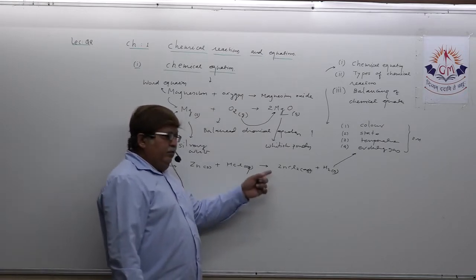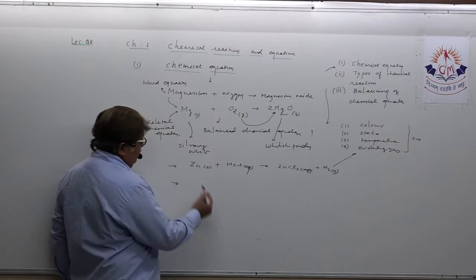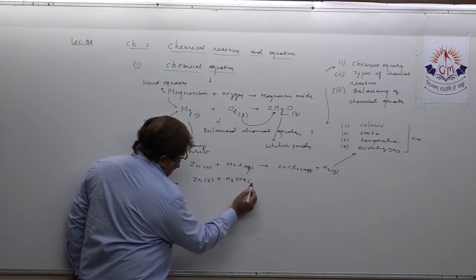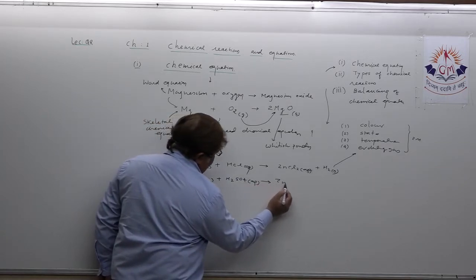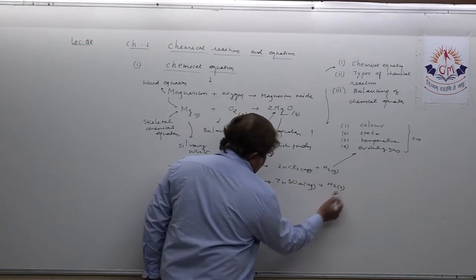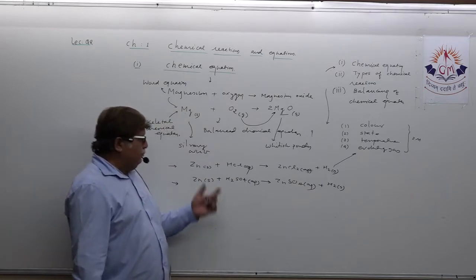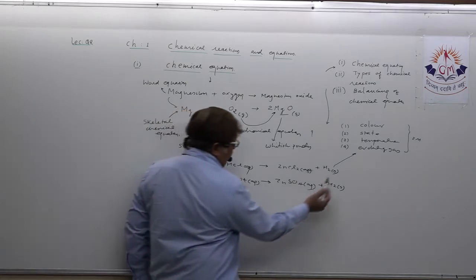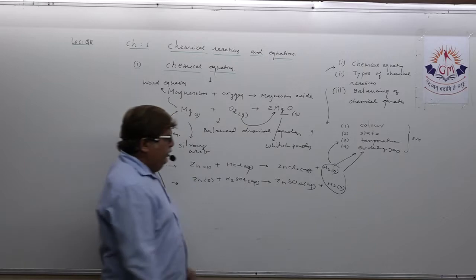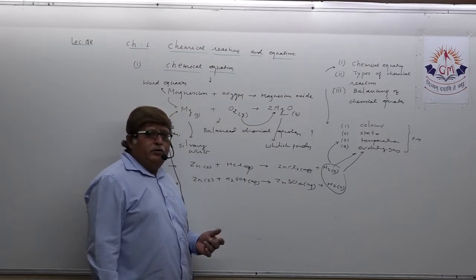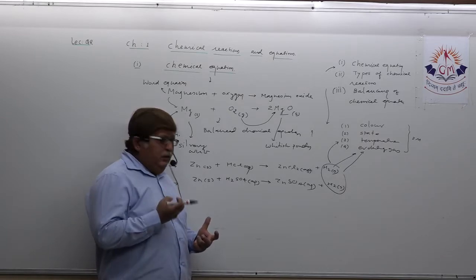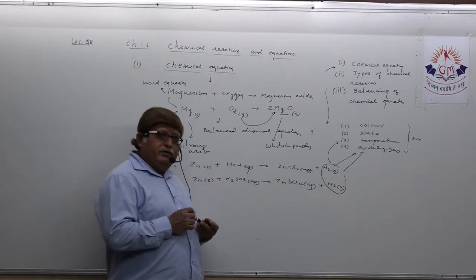Not only that, when zinc reacts with either hydrochloric acid, or I can take H2SO4, sulfuric acid, the same reaction will take place. Zinc sulfate is formed and hydrogen gas is released. In both reactions, not only will you see the evolution of gas, but also the change in temperature, because it is a type of exothermic chemical reaction where lots of heat energy evolves during this chemical reaction. Understand?